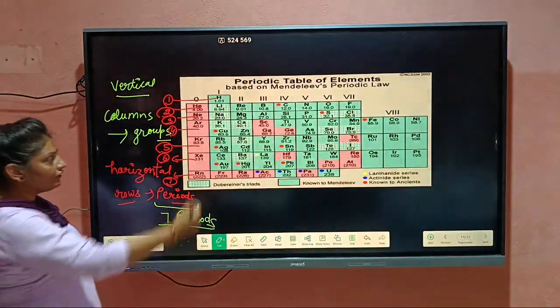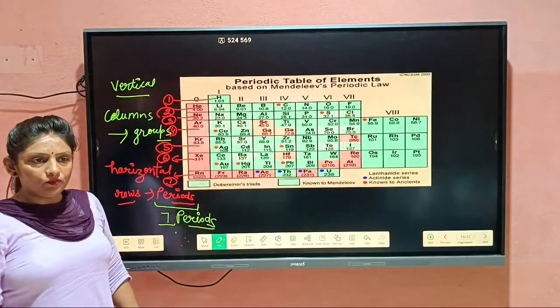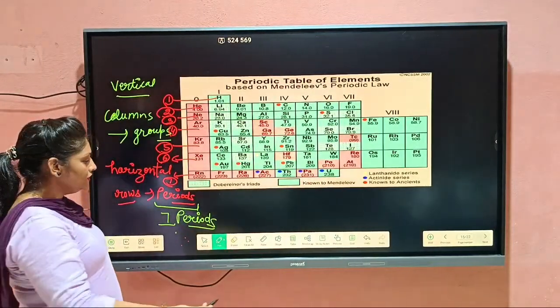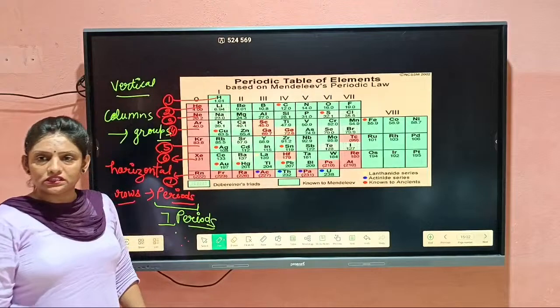Okay, so there were 7 periods which were given by Mendeleev to us.